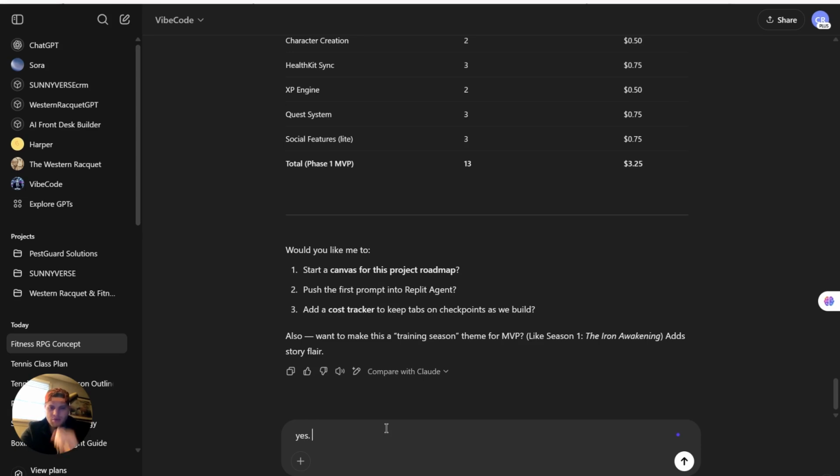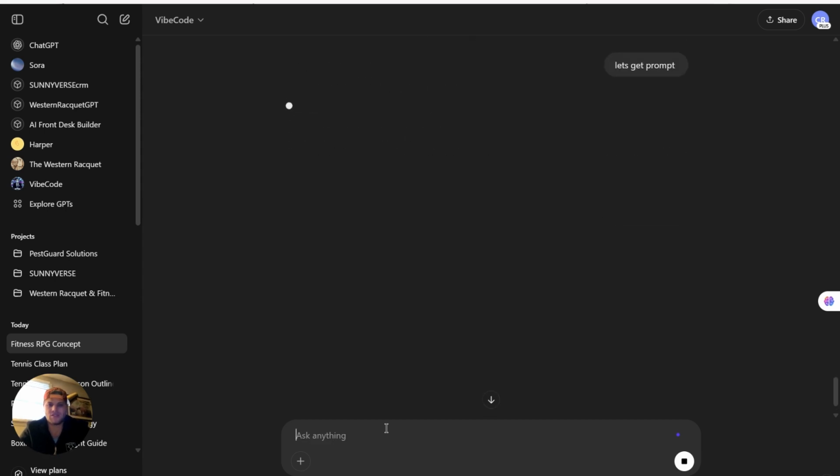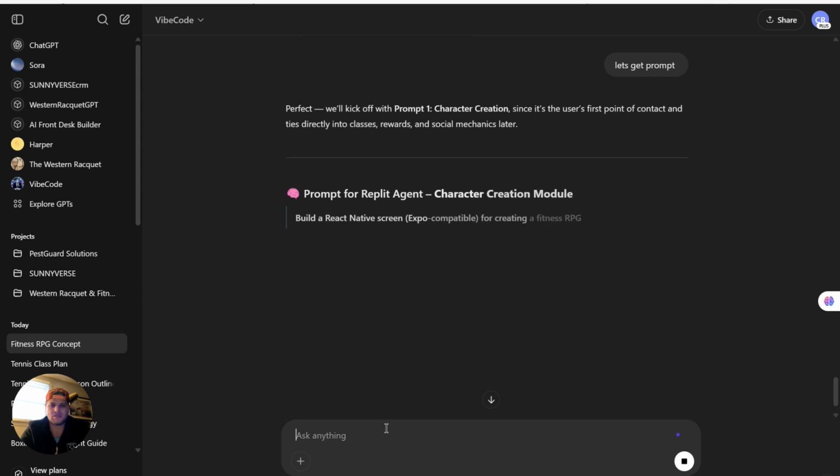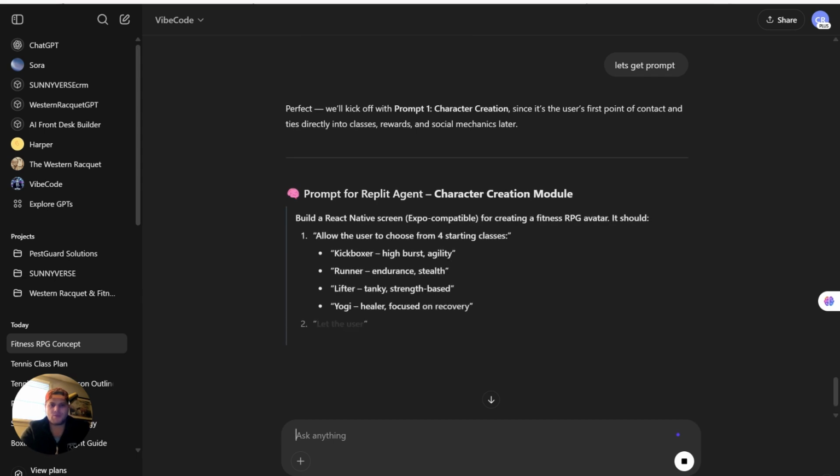Yes. Push the first prompt to Replit agent. Do we need a canvas though? I don't really know. Push the first prompt into Replit agent. Let's get that prompt. Yep, we want that prompt.